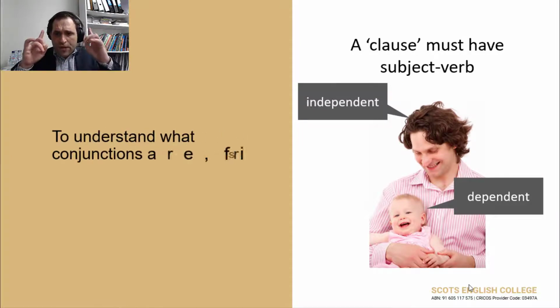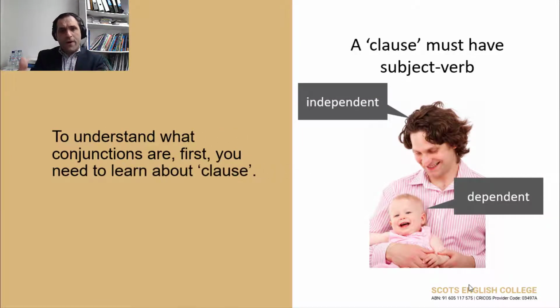So I want you to think about a father carrying his son or his daughter. You have the independent who's the father and the dependent, a child. So I'd like you to think about the dependent clause and independent clause like a son and his father, a baby and his parent.